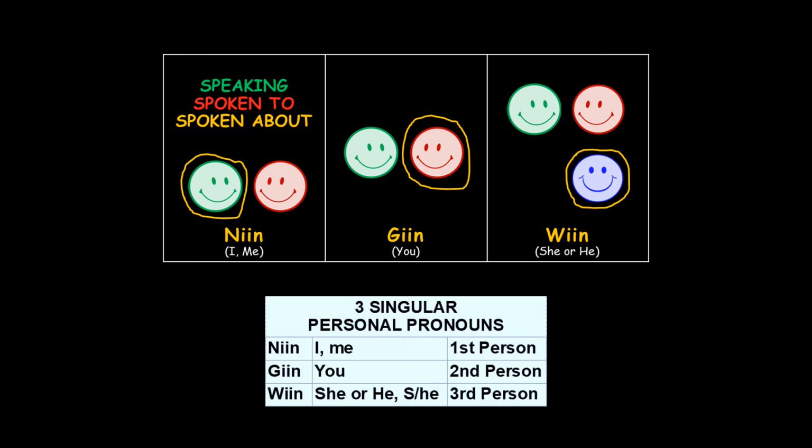And in the last scenario, the person in green, me, is speaking to the person in red, you, about a different person, a third person who is not part of the conversation. That would be ween. I am talking to you about her or him. The third person is ween.